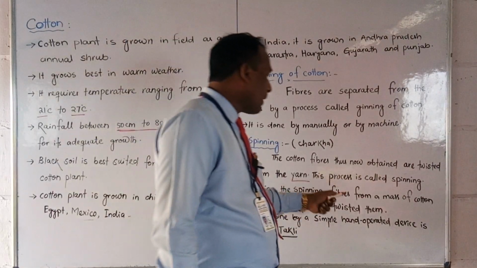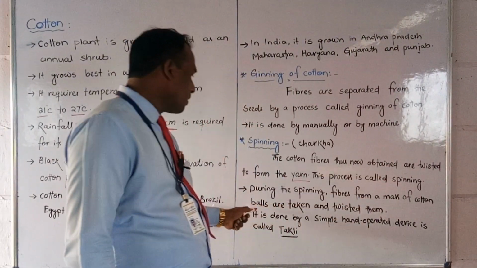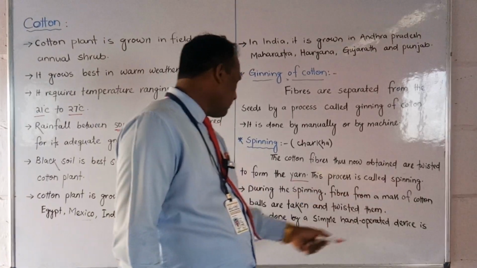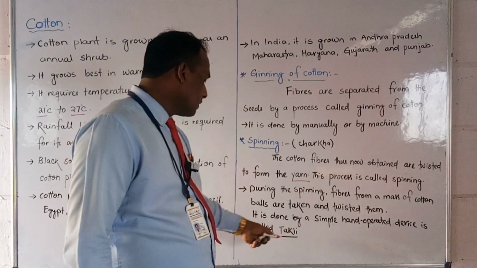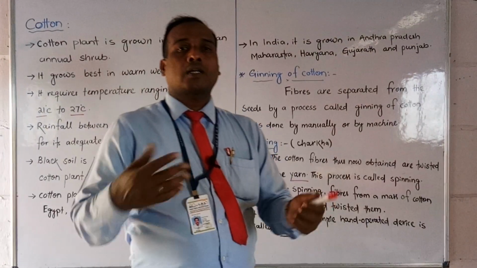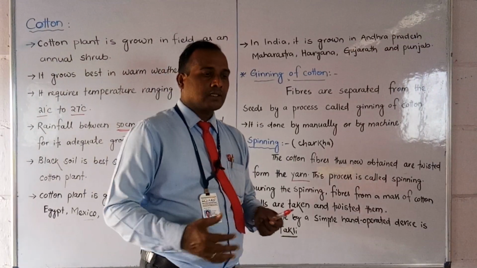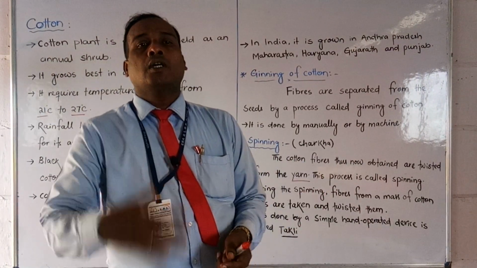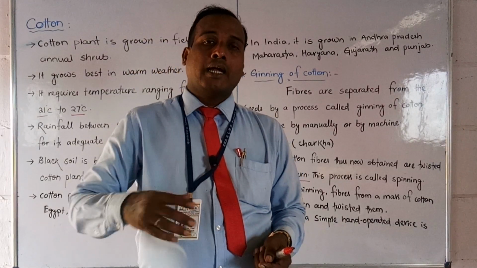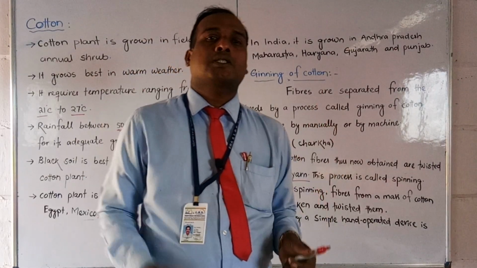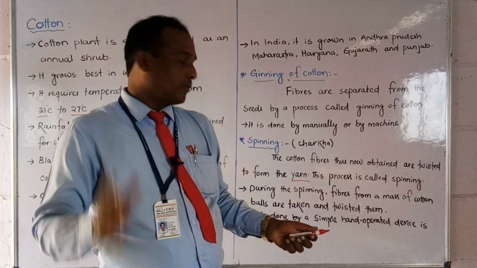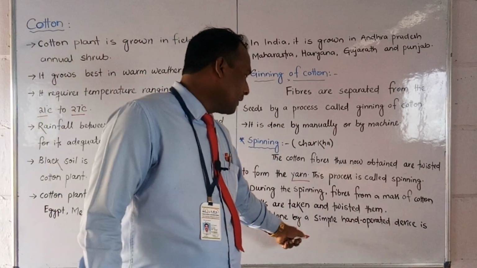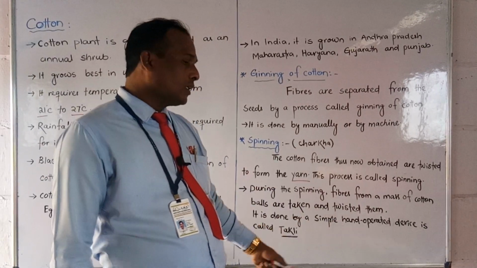During spinning, fibers from the mass of cotton balls are taken and twisted. It is done by a simple hand-operated device which is called a takli. Whenever we mix the cotton fibers together and twist them, we use a simple hand machine, and that is called a takli. A simple hand-operated device is called a takli.